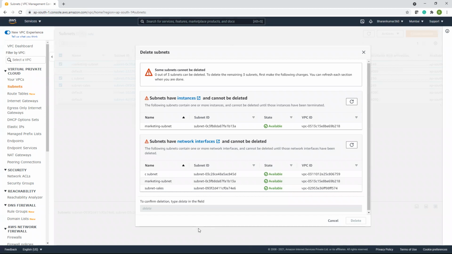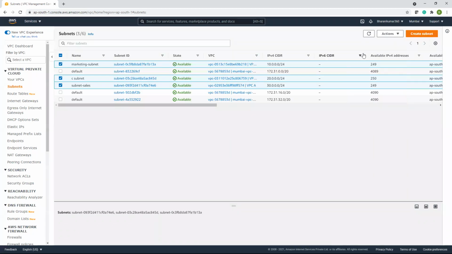Once they are completely deleted, maybe they are in the process, you will be able to create subnet. How you can delete your VPC? First, the EC2 instances which are there in the subnets, you have to delete them first, terminate them, and come back to delete the subnet and then delete the VPC.